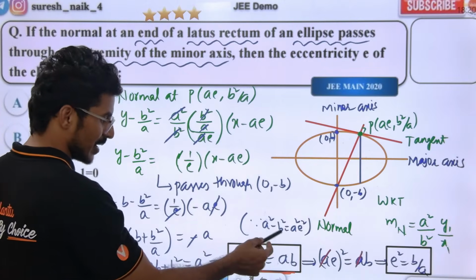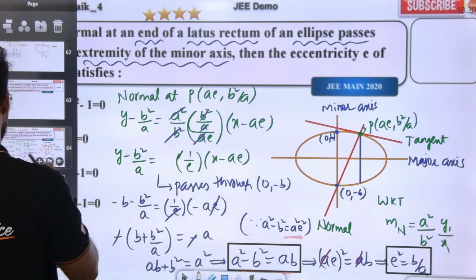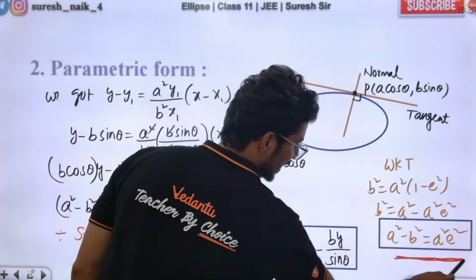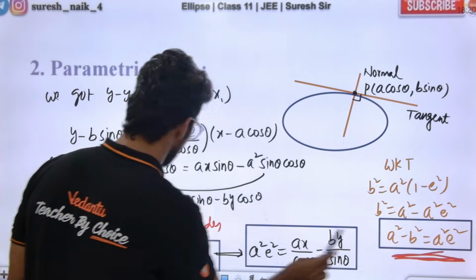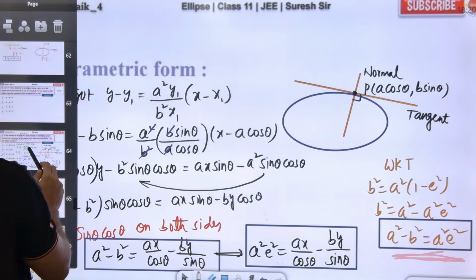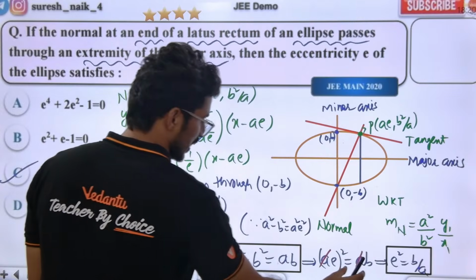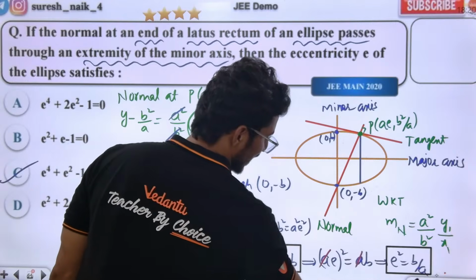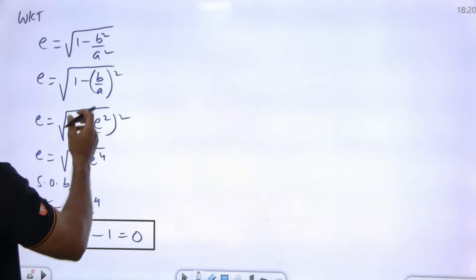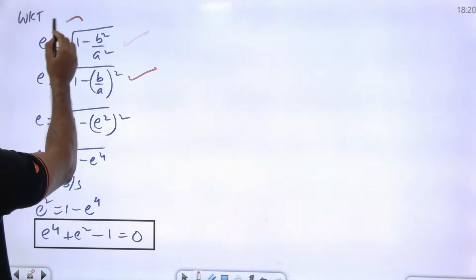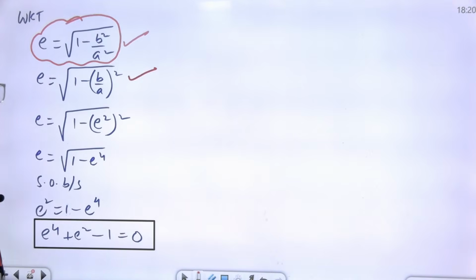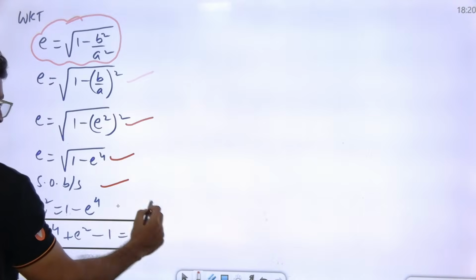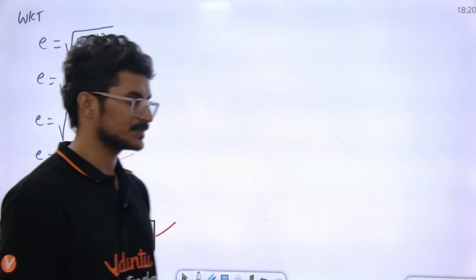A square minus B square is basically A square E square. I am using this result here. Using this, A square E square is equal to AB. So this E square value I am putting here, in the eccentricity formula for horizontal ellipse. Substituting in this, we directly get this equation. C for Chintu is the right answer.